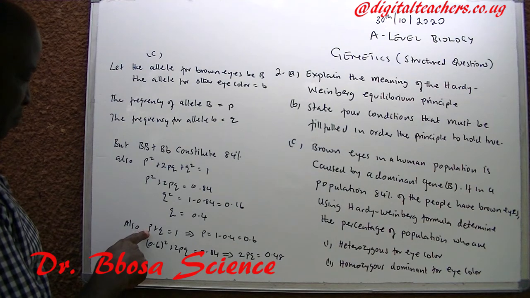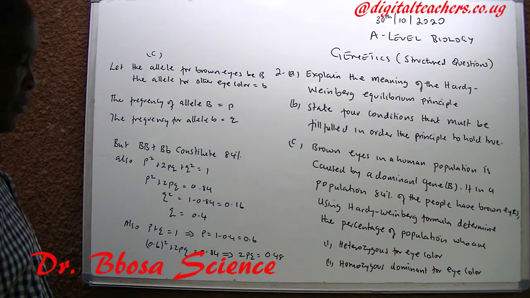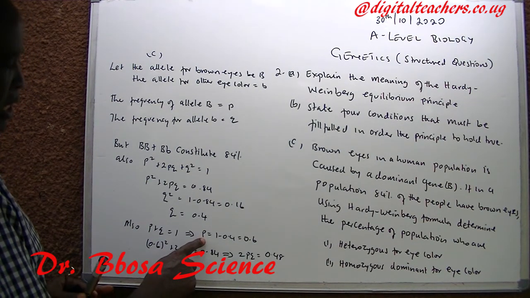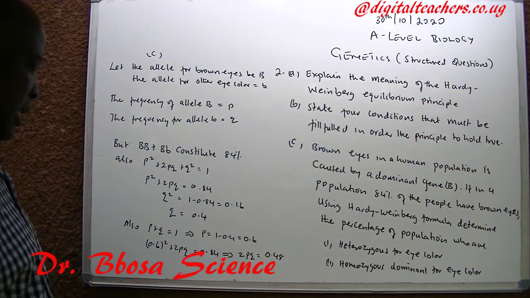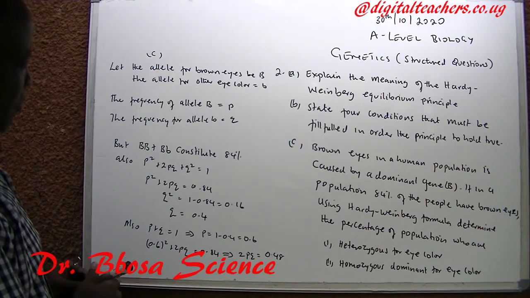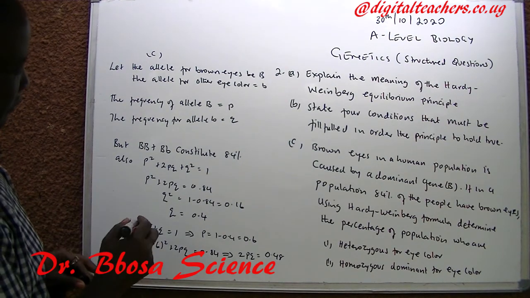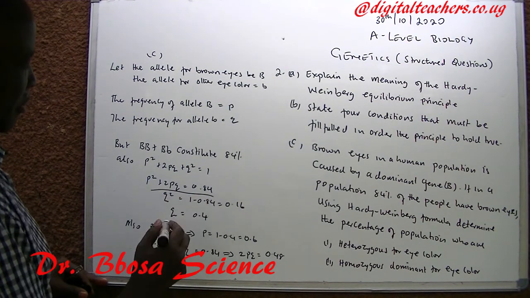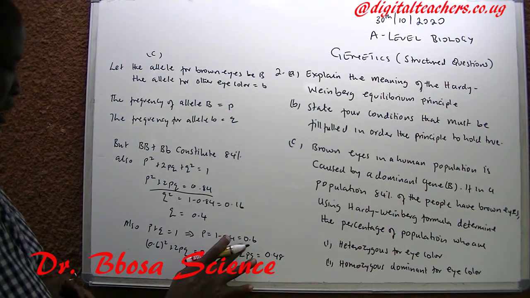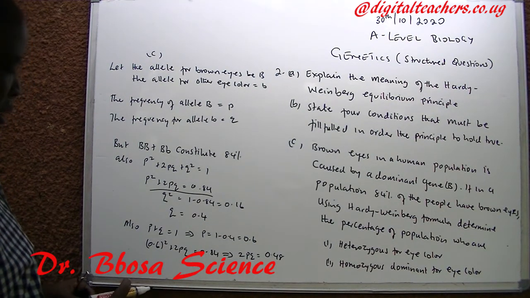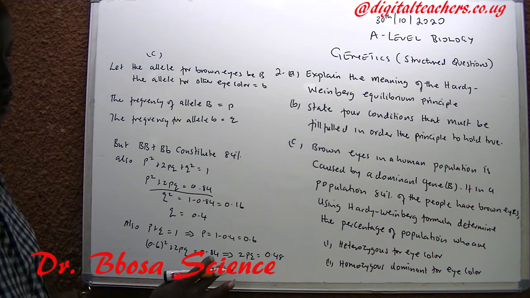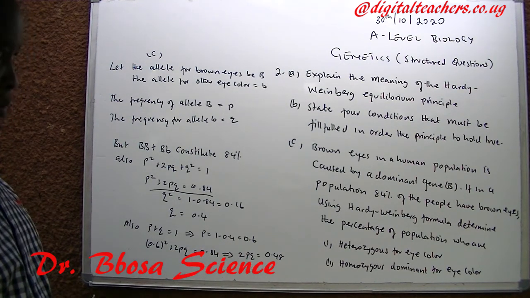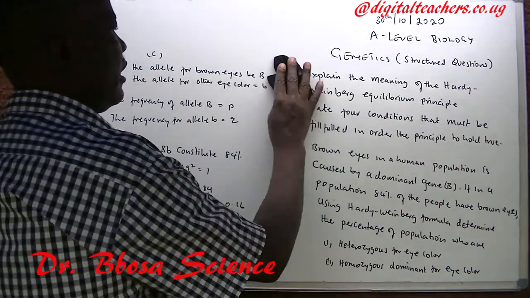But p plus q is equal to 1. It implies that p is equal to 1 minus 0.4, which is equal to 0.6. When we go back and substitute in this equation, 0.6 squared plus 2pq is equal to 0.84. 2pq is equal to 0.48.